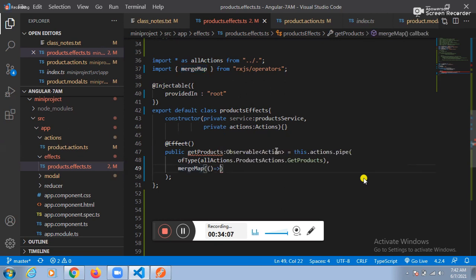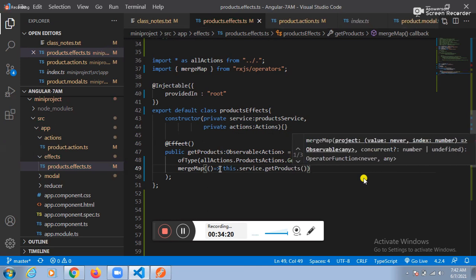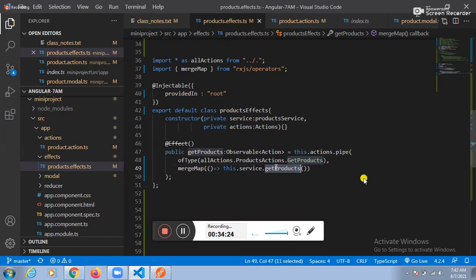Merge map here. Can I call the service? Yes. Let me call the service. How can I call the service? This dot service dot which function? The get products function. So whenever you call the get products function, how many responses are possible? Two responses are possible now. What is the first response? Positive response. What is the second response? Error response.